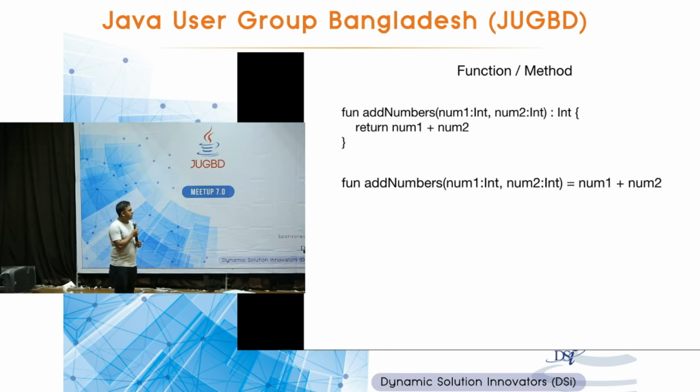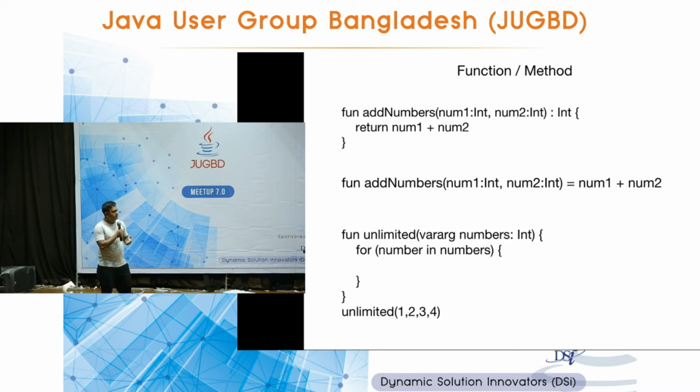So this is a simple function that takes two integer arguments and returns the addition of those two numbers. We all have written this kind of code, but there is a lot of boilerplate. Think about the fact that if we are adding two numbers which are of type integer, what is the result going to be? It is another integer. So why do we need to say this? Since we know this, a computer should be smart enough to know this as well. So how do we do that? You can write a single-line function like this, addNumbers, number1, number2, without writing the return type and all the curly braces. You just put equals number1 plus number2.